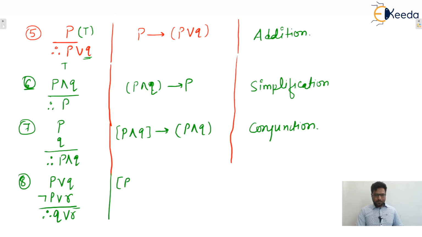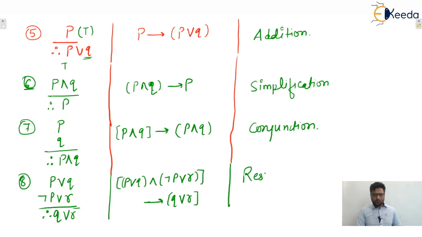So P or Q, and negation P or R, whole implies Q or R. You can check, this will be a tautology, and the name of this rule of inference is resolution, isn't it? So these are the rules of inference for propositional logic.